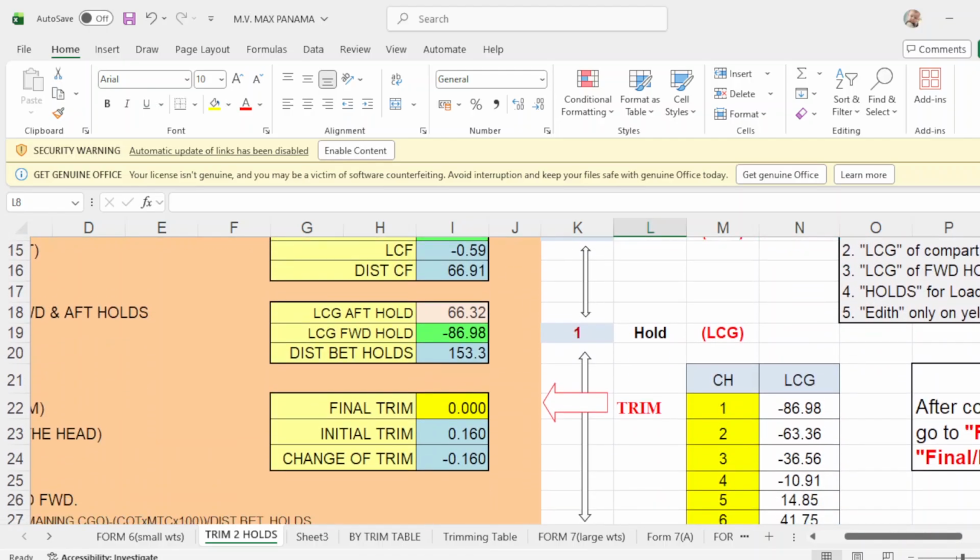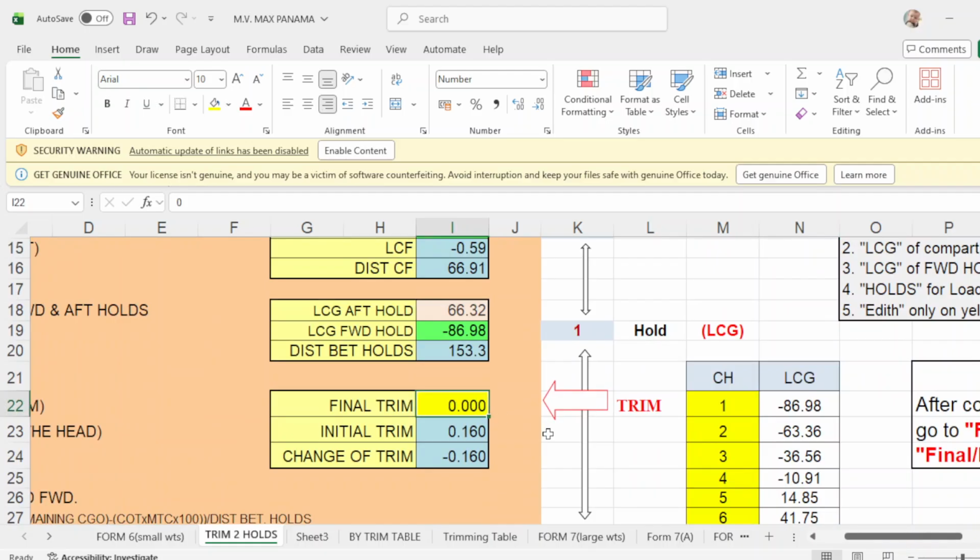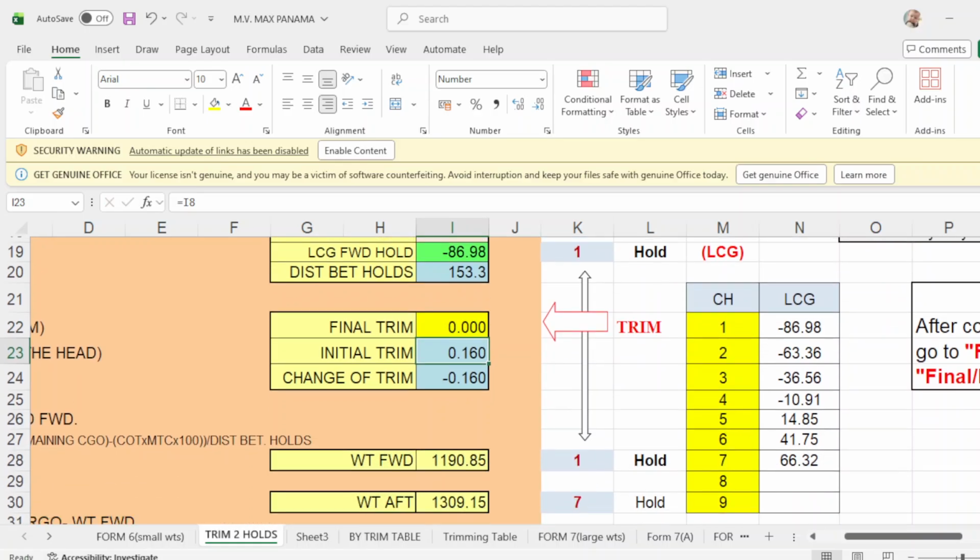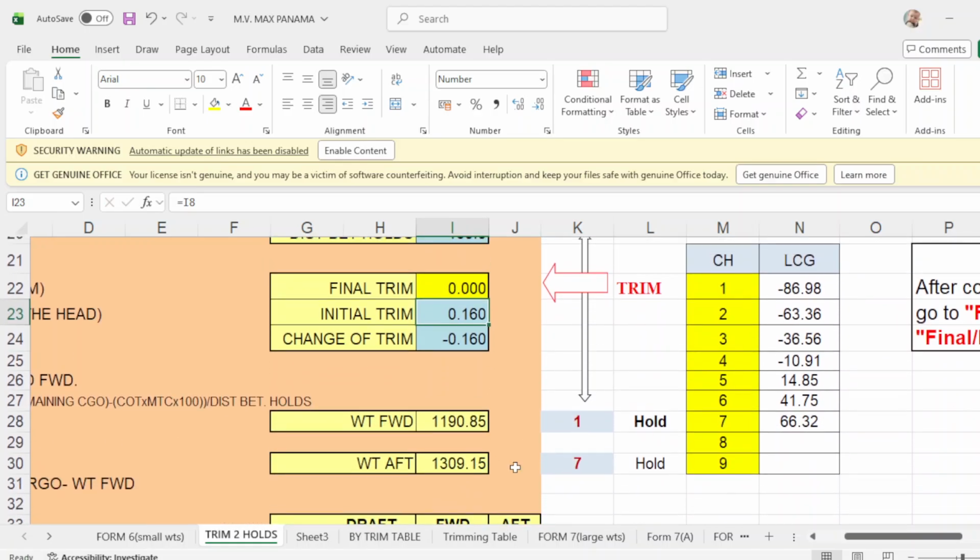Scroll down. It says you want to depart on even keel, you put 0. Trim, no trim. And how much are you going to load in number 1? Number 1, it says you load 1191. Okay, to round it up. And number 7, hold 7 will be 1309.